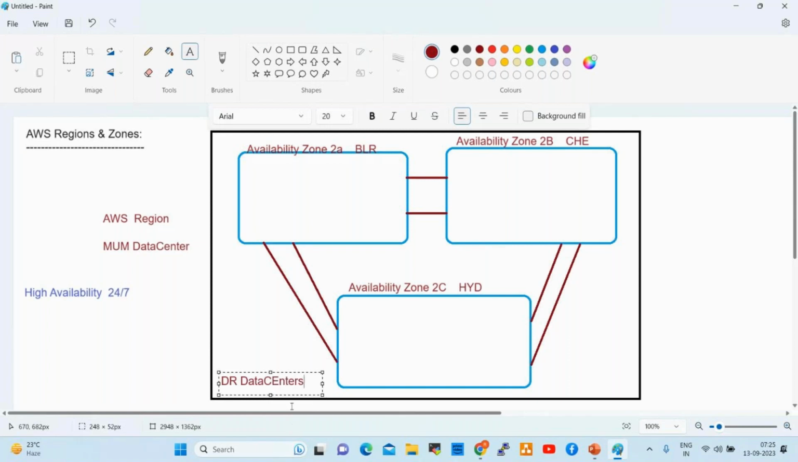Disaster recovery data centers. DR means disaster recovery data centers. In case one data center is down, applications will not be down anywhere, servers will not be down anywhere, right? For example, if Chennai is down, our applications will be accessible from the Hyderabad or Bangalore location. So the customer using the applications doesn't know where they are accessing the applications from.